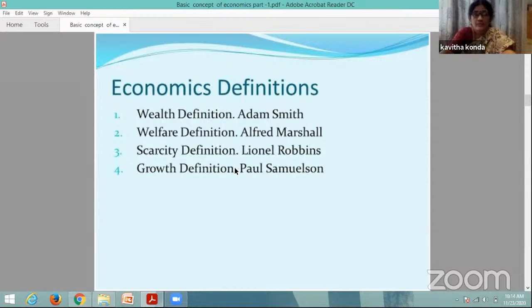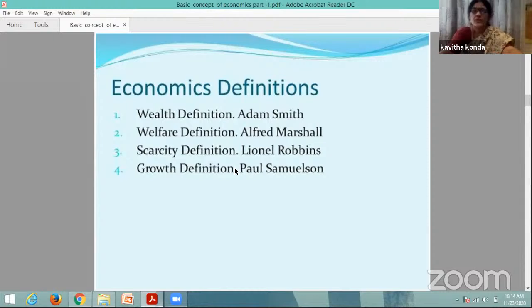Lionel Robbins criticized the welfare definition and developed the scarcity definition. And after him, the growth definition, given by Paul Samuelson, a Nobel Prize winner in economics, has gained the most universal acceptability.